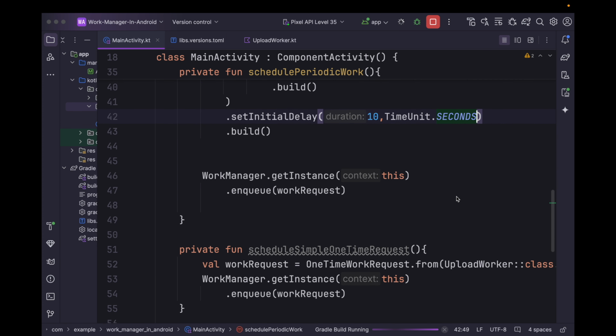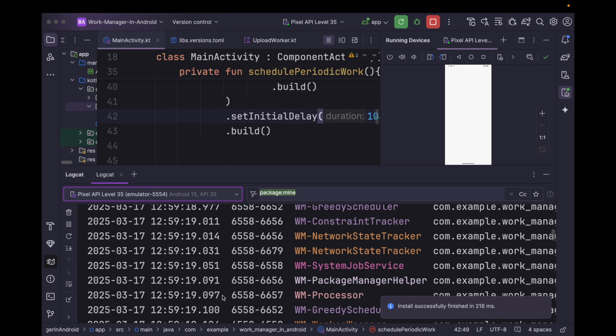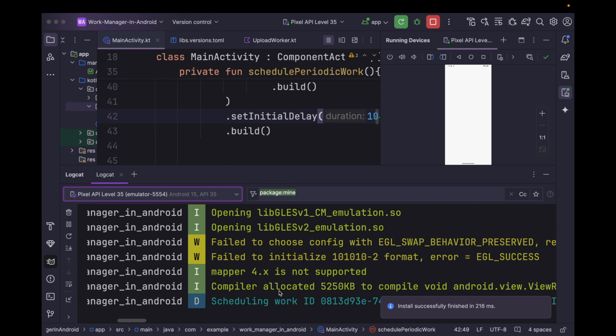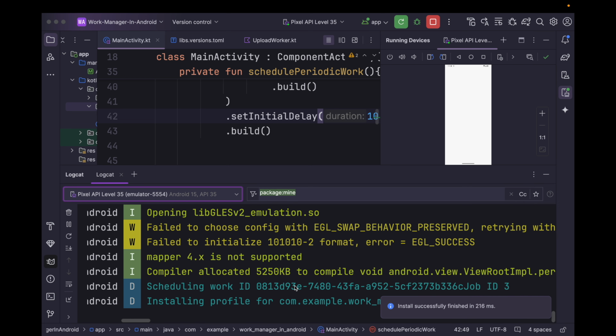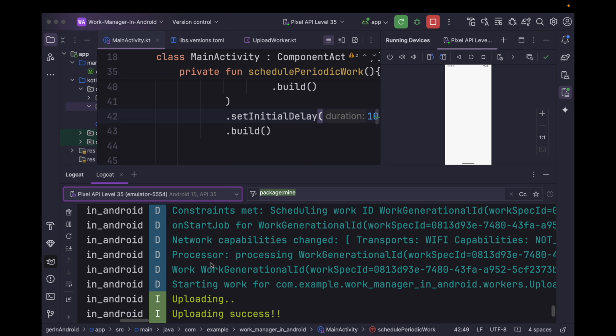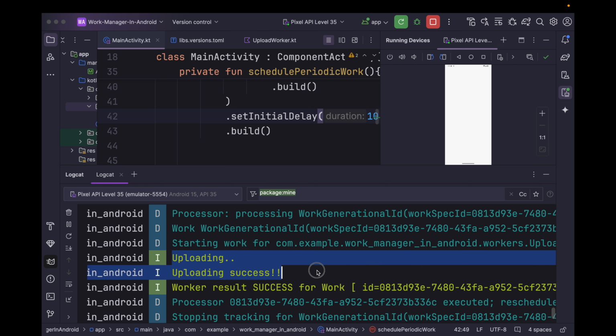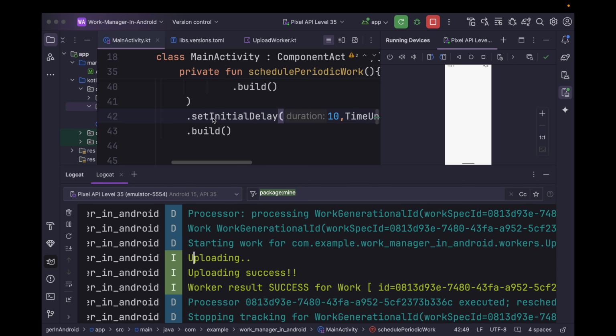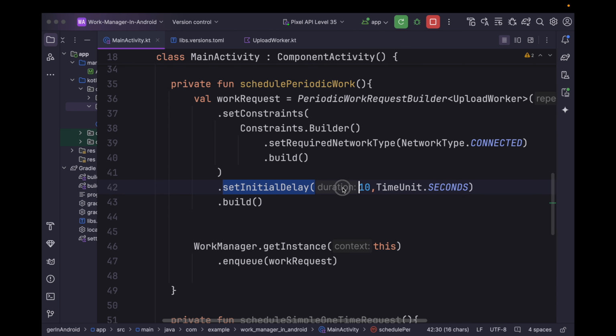And if we rerun our application, now it won't get executed for 10 seconds. And finally, after 10 seconds, you can see the logs. So using this set initial delay, we can delay the execution of the first request.